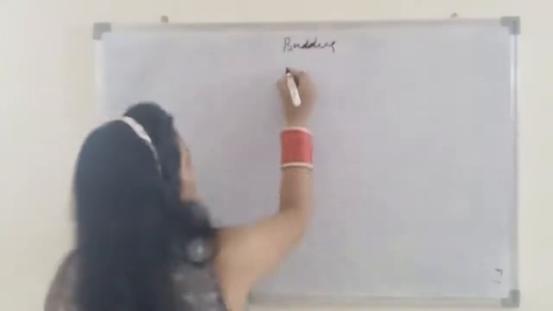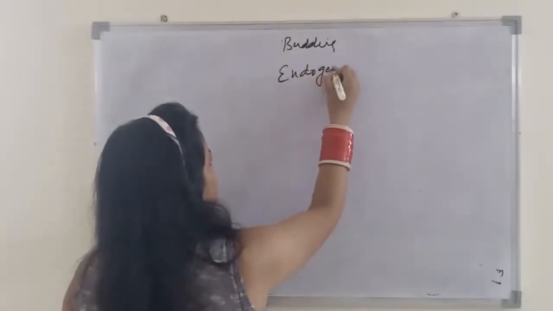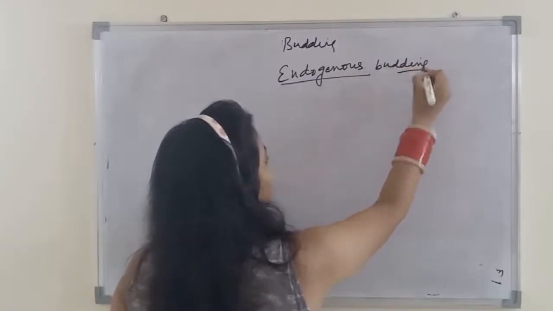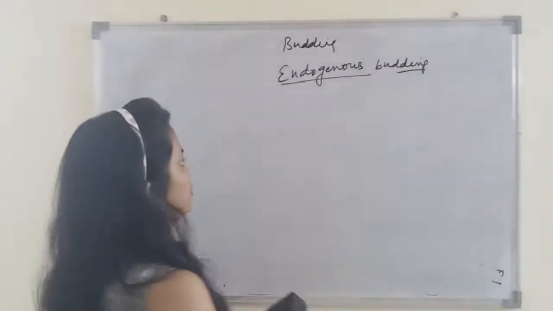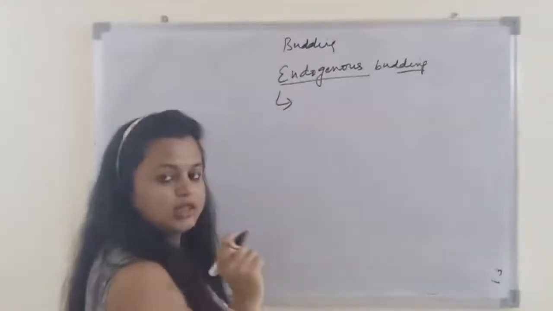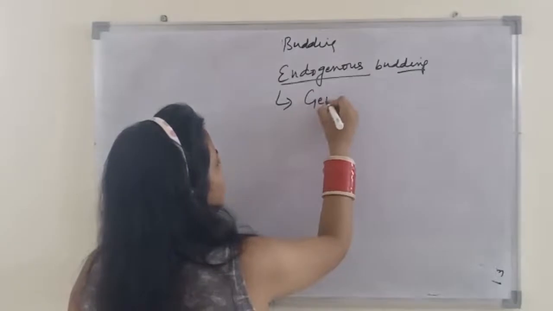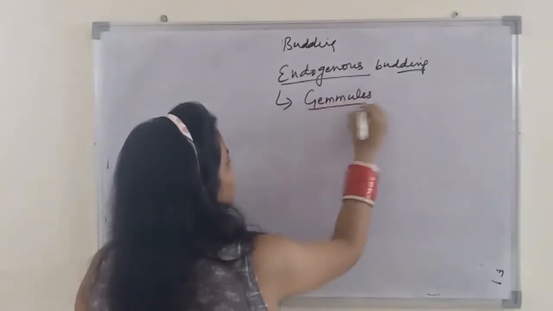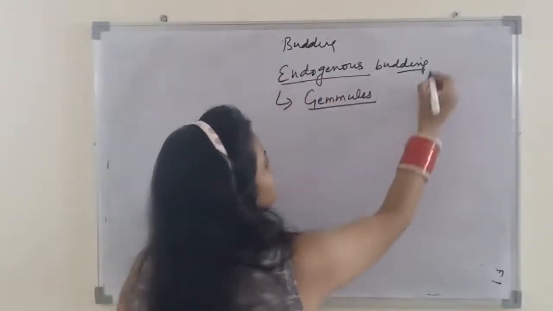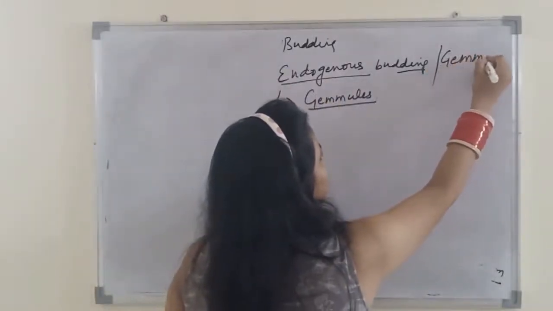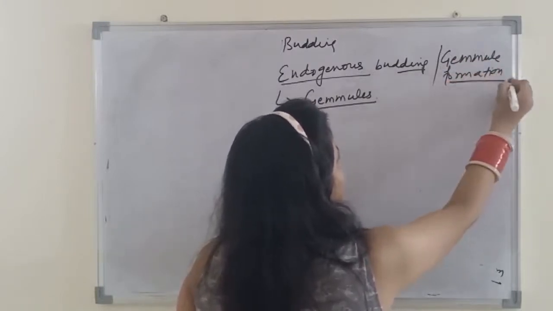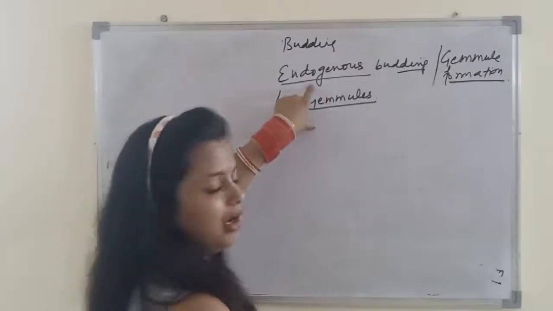Now if we take the case of endogenous budding, in this type buds are formed within the parent body, and this type of internal buds which develop within the parent body are known as gemmules. So gemmules are internal buds. This type of budding, endogenous budding, is also known as gemmule formation.